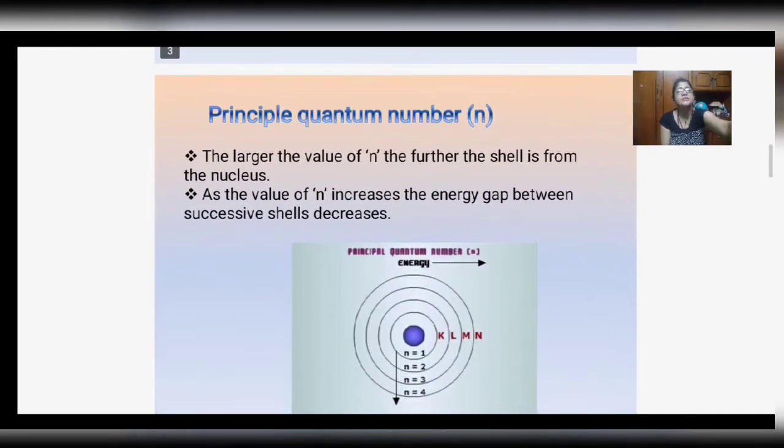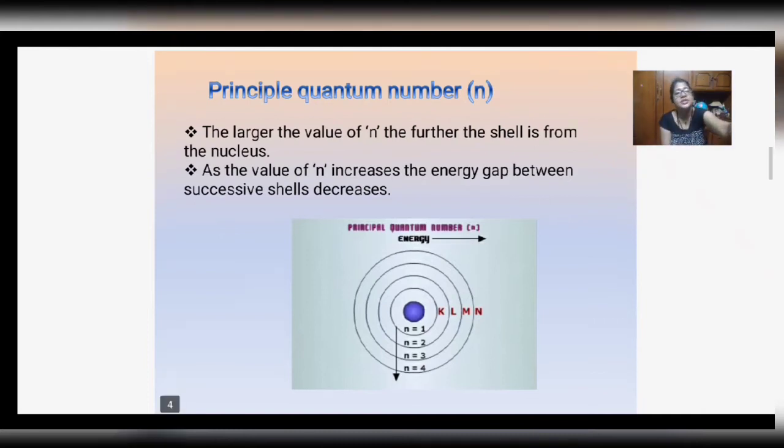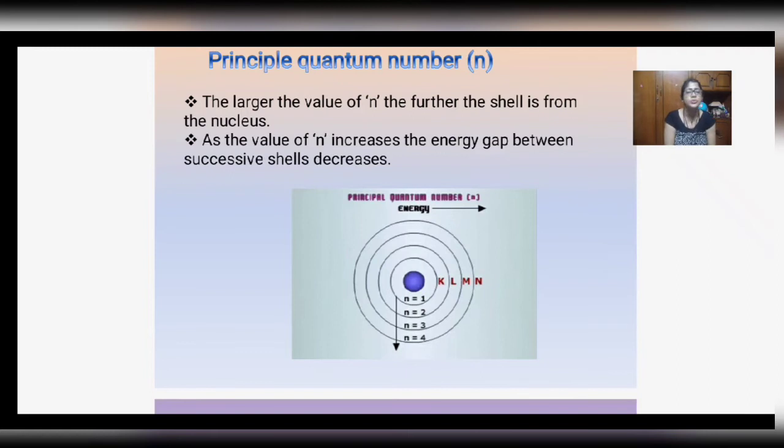Now, moving into the deep detail of the principal quantum number, represented by n, we can say the larger the value of n, the farther the shell is from the nucleus. As the value of n increases, the shell becomes more distant from the nucleus, and it has an integer value starting from 1. That is, the principal quantum number may have values 1, 2, 3, 4 and so on. As the value of n increases, the energy gap between successive shells decreases.